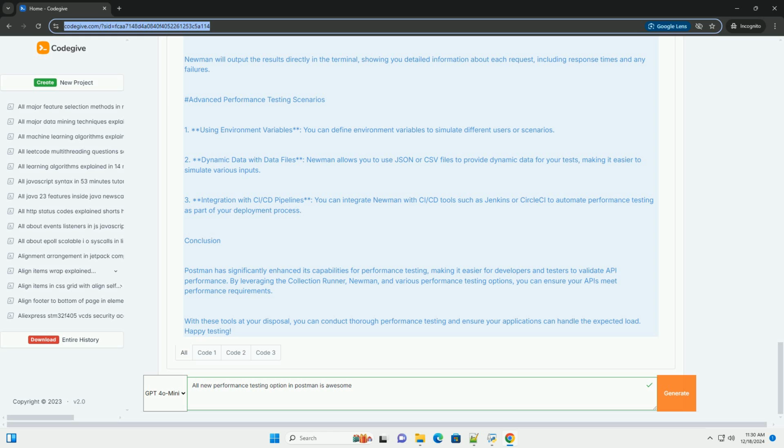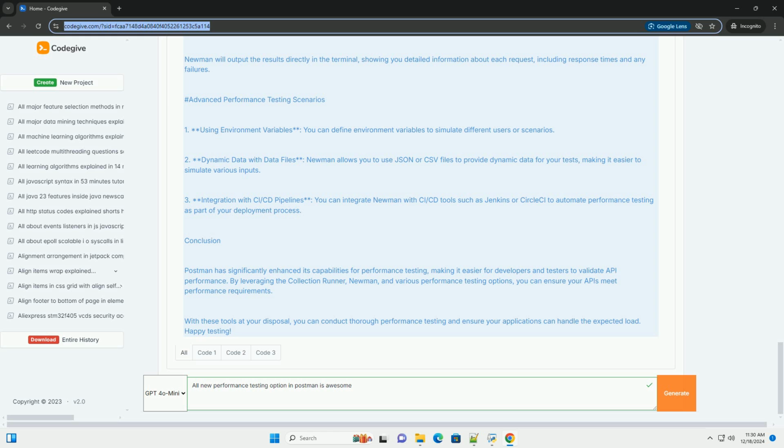Advanced performance testing scenarios. 1. Using environment variables, you can define environment variables to simulate different users or scenarios. 2. Dynamic data with data files. Newman allows you to use JSON or CSV files to provide dynamic data for your tests, making it easier to simulate various inputs. 3. Integration with CI/CD pipelines. You can integrate Newman with CI/CD tools such as Jenkins or CircleCI to automate performance testing as part of your deployment process.